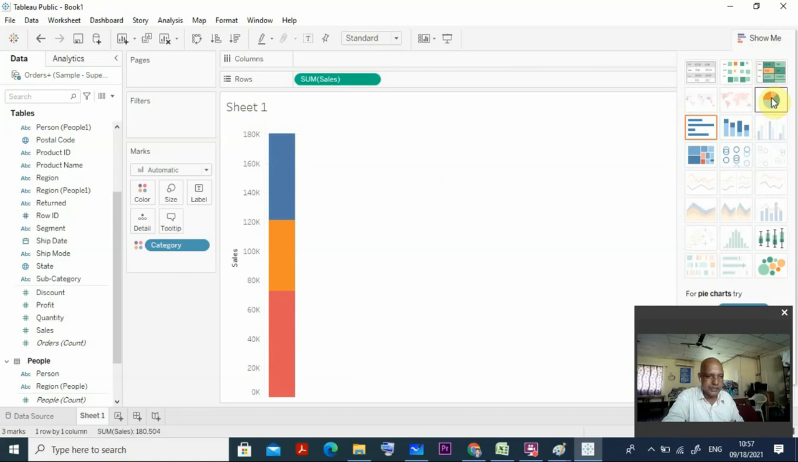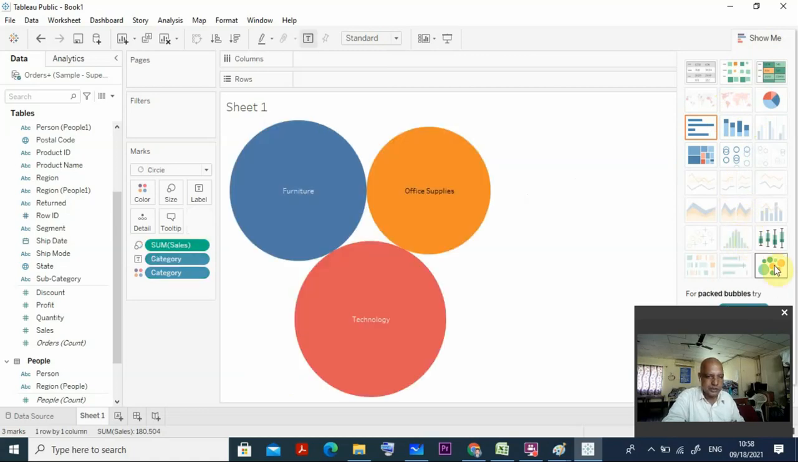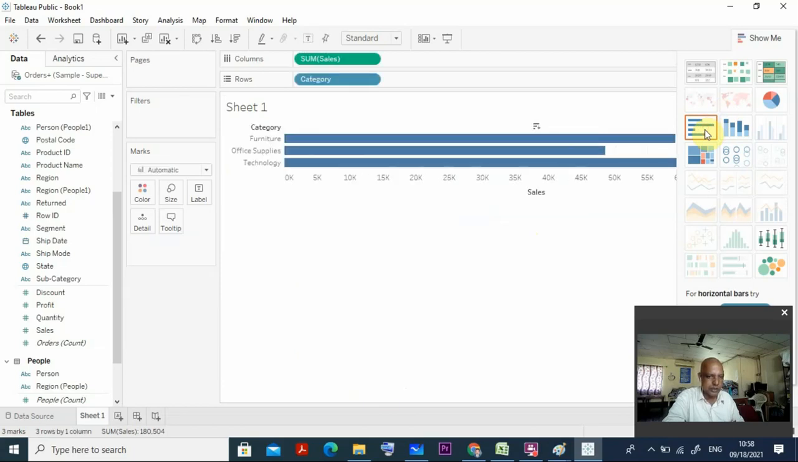Suppose I want something like this, all these different types of things, we can go for that one. Suppose you want any form, all things you can do it here. You can see furniture, office supplies. The sales for supplies is 48,577. Similarly, sales of furniture is 59,219. For technology, it is 70,000. But for this type of thing, this is the most suitable graph. That's why you can clearly see all the things, right?